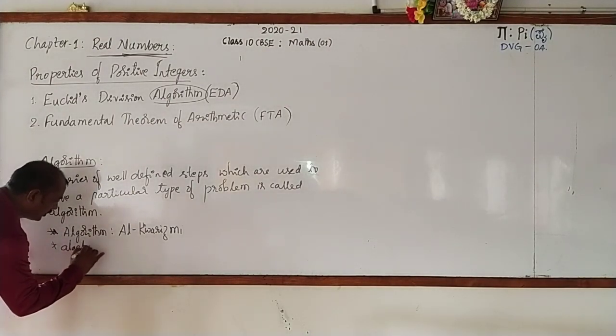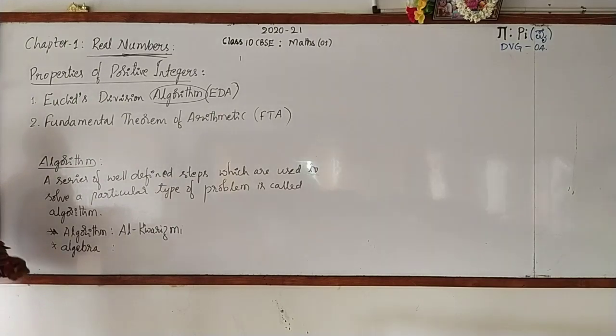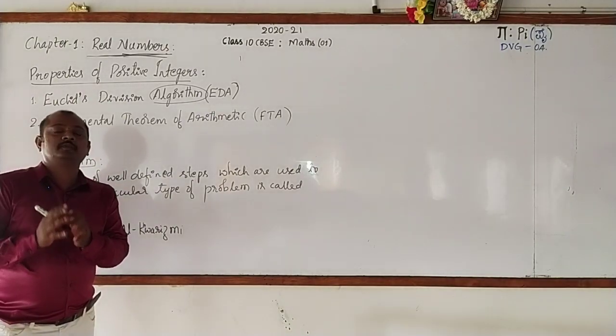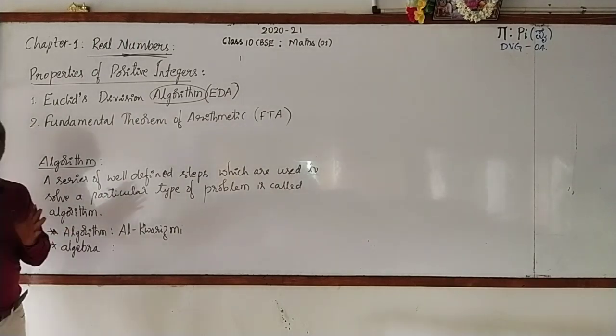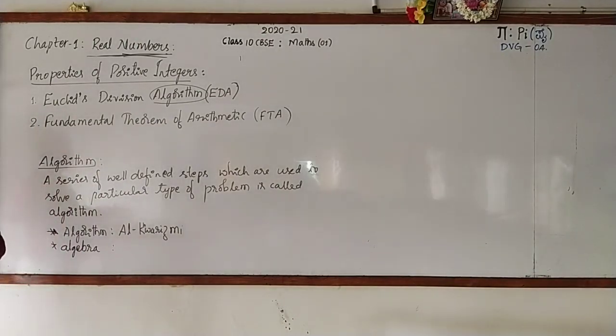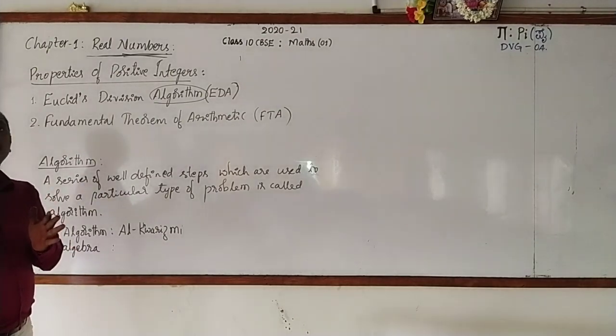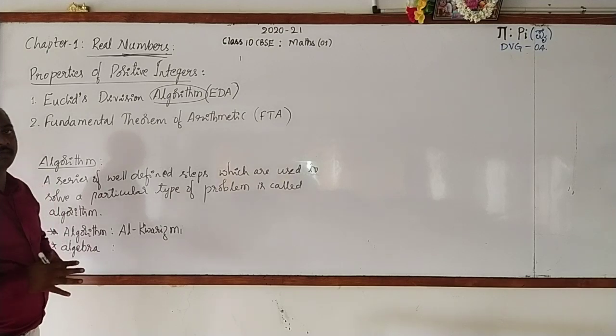The word algebra has come from the book written by Al-Khwarizmi. The name of the book is Hisab al-Jabr wa al-Muqabala.